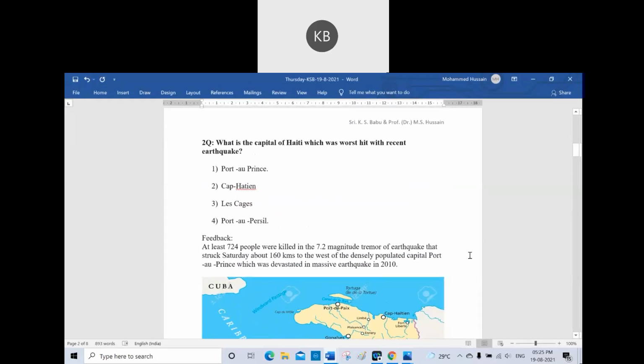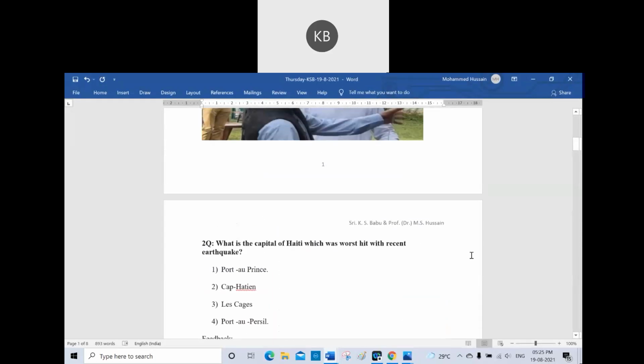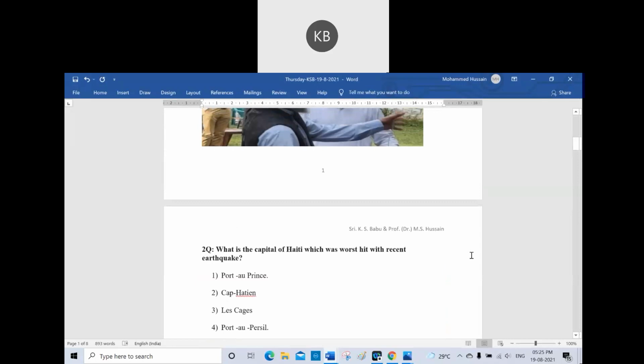Second question is, which is the capital of Haiti, which was worst hit with the recent earthquake? Of course, its president was also assassinated recently. Now it is in the news because of the earthquake. This Haiti's capital you have to name. Is it Port-au-Prince? Is it Cap Haitian? Is it Las Cages? Is it Port-au-Prince? What is your option? The capital of Haiti you have to choose.